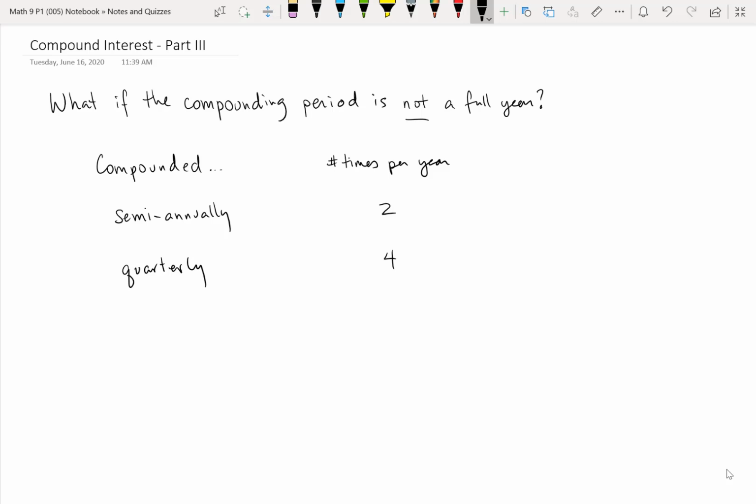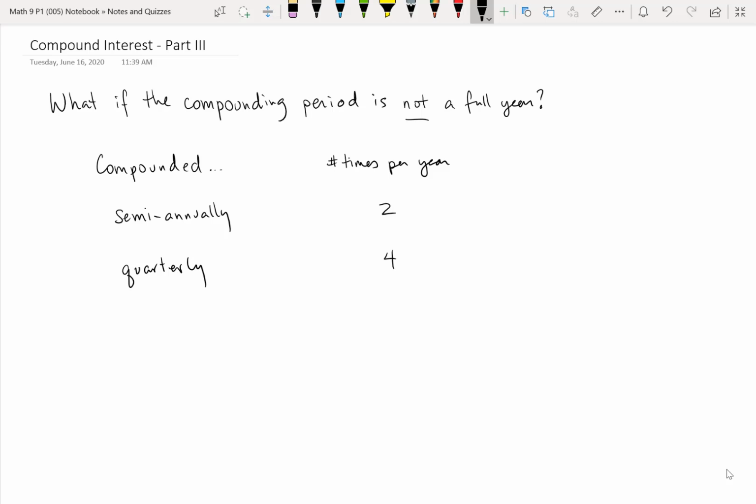Now, before we go on, with both semi-annually and quarterly, you may wonder, what is half a year? A year is 365 days, so you can't divide a year exactly in half if you want to round to the nearest day. Same with quarterly. So we're not going to worry about these finer points. We're just going to assume that you can divide a year into 2 equal parts, or 4 equal parts, or for that matter, that months are all the same. But in fact, for accounts like mortgages with banks, they do pay attention to the fact that different months have different numbers of days. But we're not going to worry about that for now.